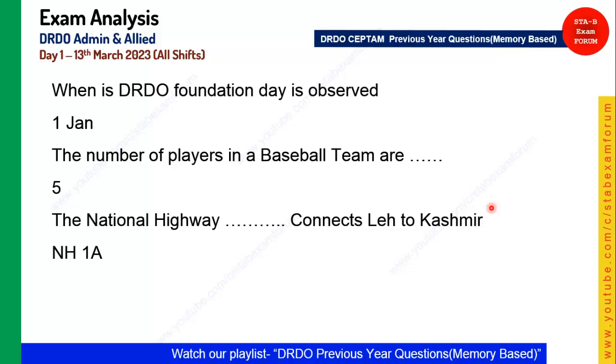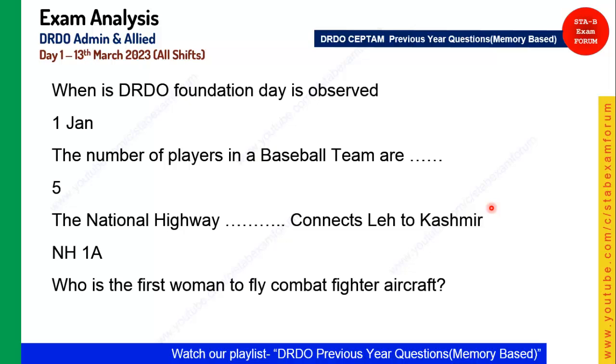So NH1A connects Leh to Kashmir. Okay. Next, a question on who is the first woman to fly a combat fighter aircraft, and the answer for that question was Avni Chaturvedi. Okay, so Avni Chaturvedi was the right answer.